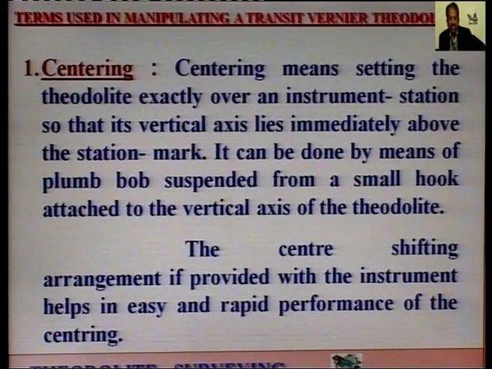So, terms used in manipulating a transit vernier theodolite. These are the few definitions or terms which we generally use in theodolite survey. So, first one is centering. Centering means setting the theodolite exactly over an instrument station, so that its vertical axis lies immediately above the station mark. It can be done by means of a plumb bob suspended from a small hook attached to the vertical axis of the theodolite.